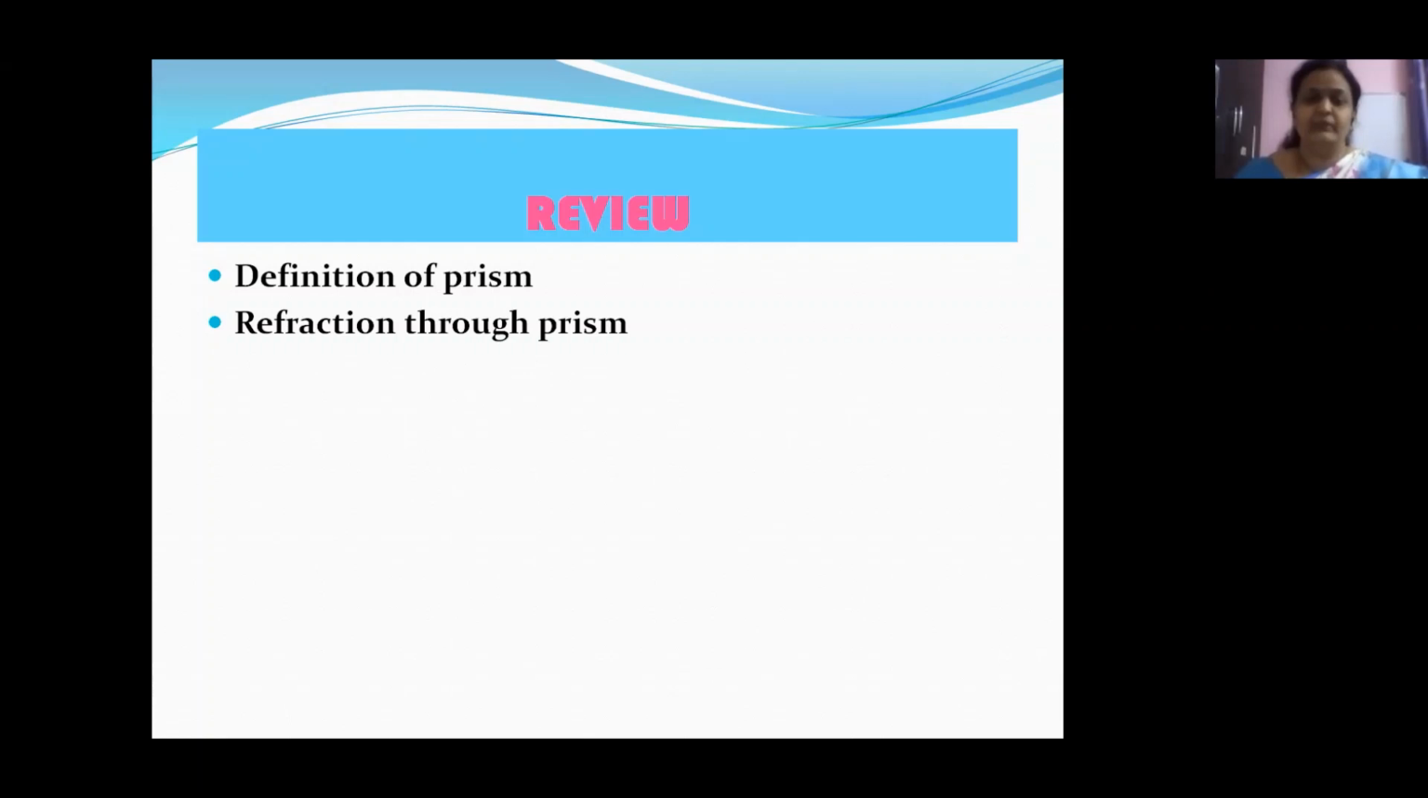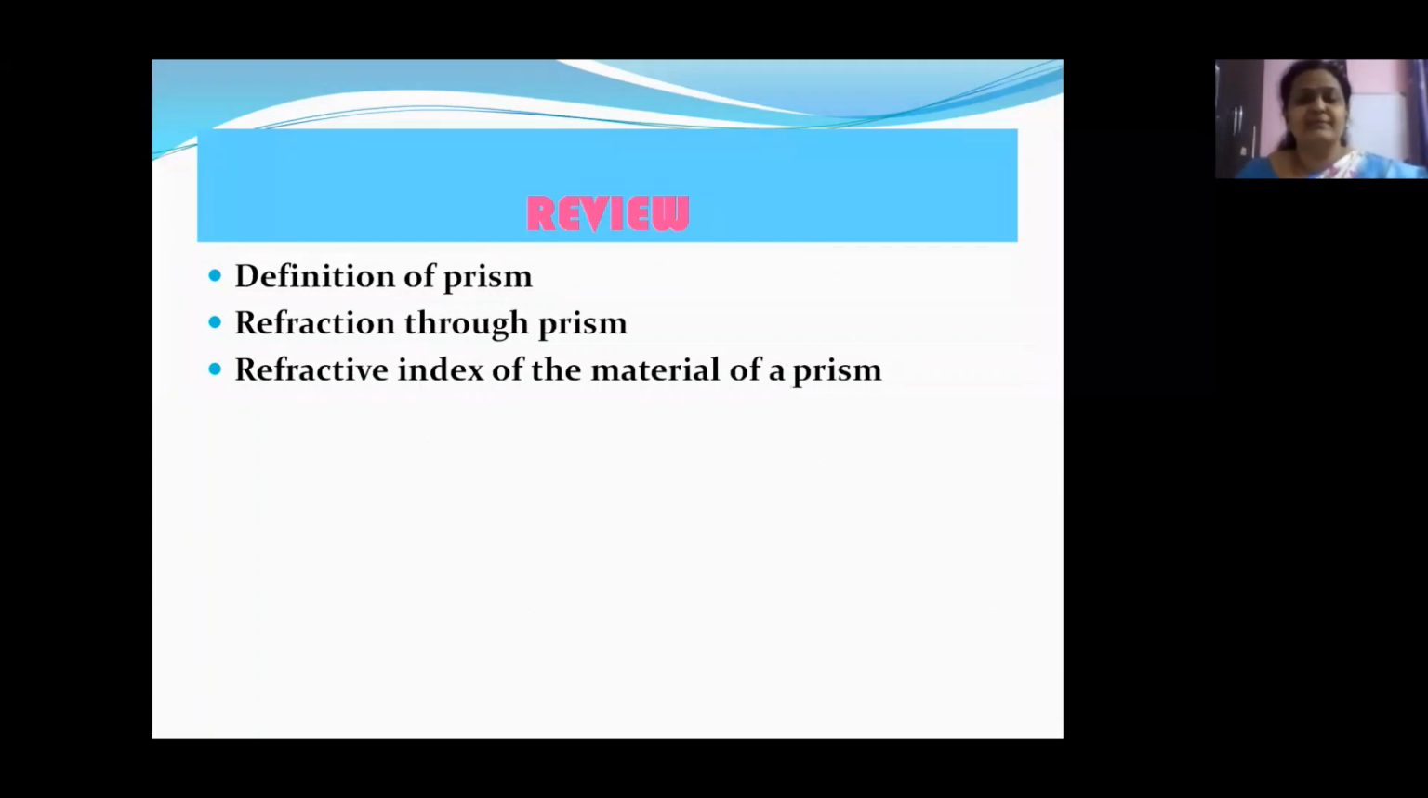Yes, children? Then you might have remembered the refractive index of the material of a prism. You have also done a problem on that. What is the refractive index of the material of a prism, children? Can anyone say? Yes. n is equal to sin((A + Dm)/2) by sin(A/2). This is the formula for the refractive index of a prism, where A is the angle of the prism and Dm is the angle of minimum deviation through the prism.